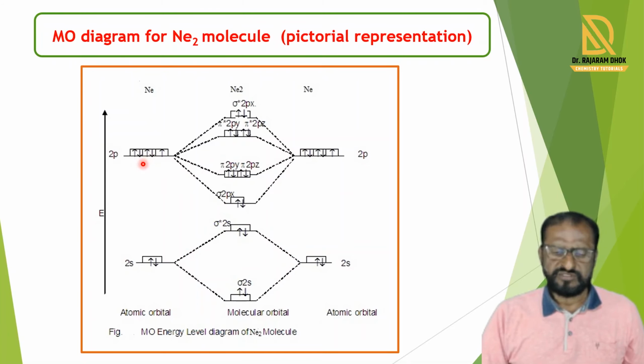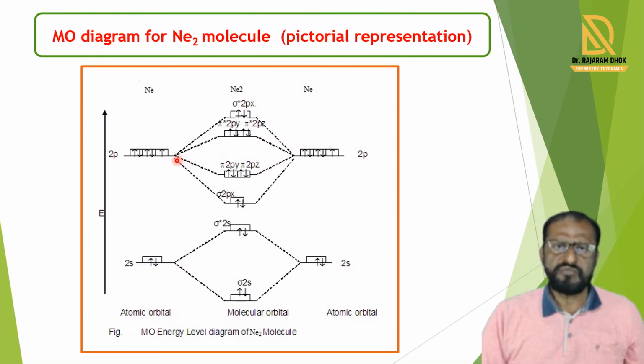For the 2p atomic orbitals of the first atom and the 2p atomic orbitals of the second atom, when the wave functions are the same, three bonding molecular orbitals are formed: sigma 2px, pi 2py and pi 2pz.